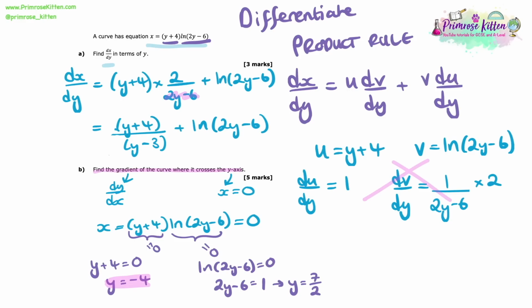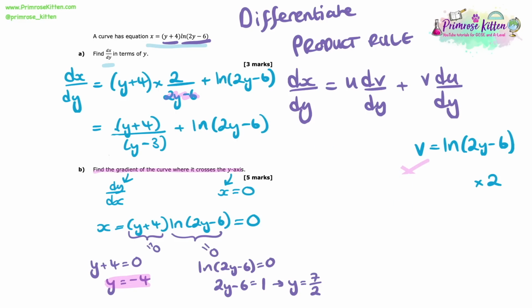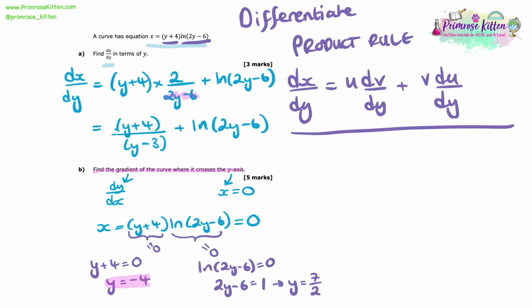First thing I'm going to do is substitute each of those two values into the equation we found for dx/dy. So I know that dx/dy is equal to (y plus 4) over (y minus 3) plus ln(2y minus 6). So if I start by substituting in y equals minus 4, I'll get a value for dx/dy that I can use to get the gradient.